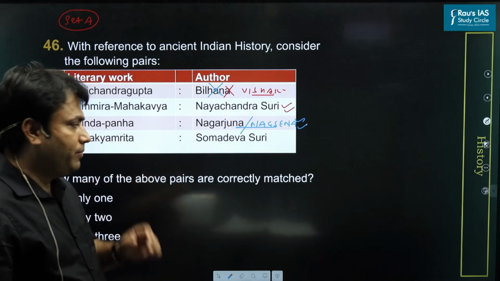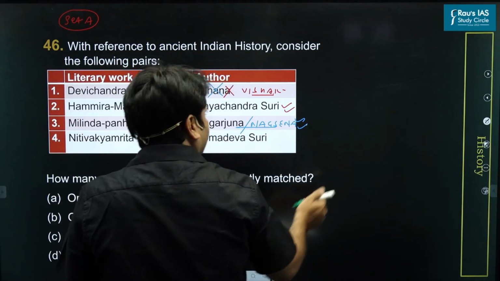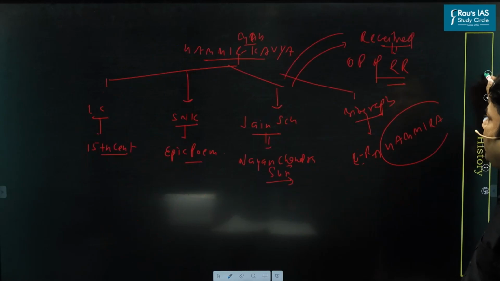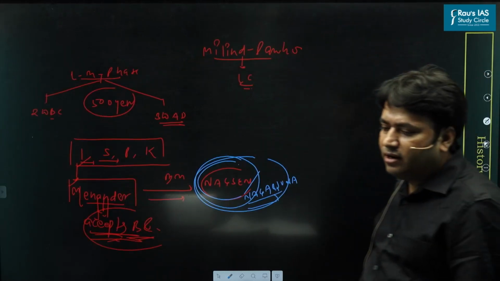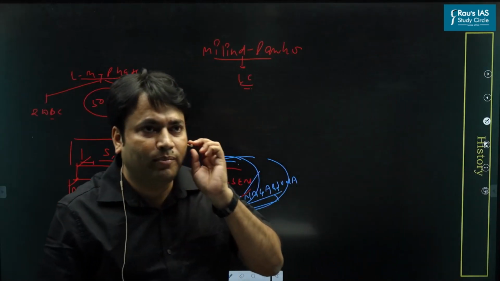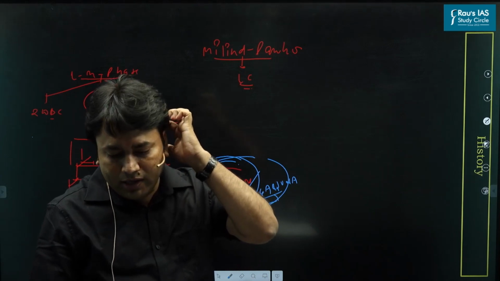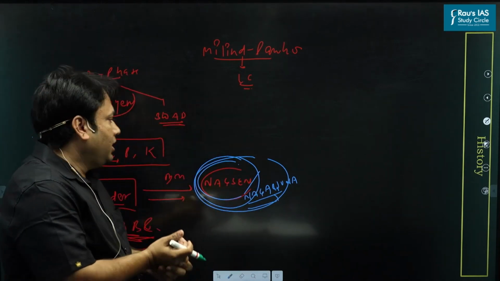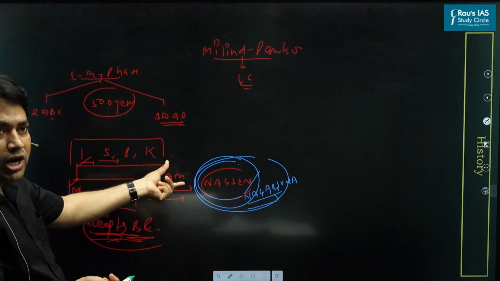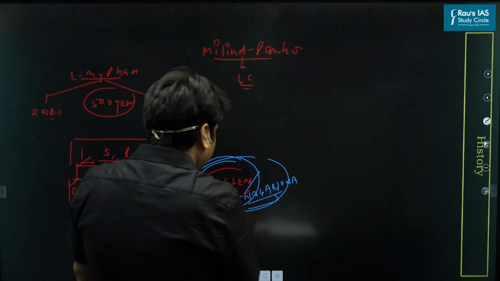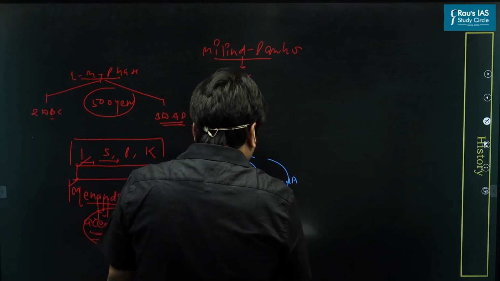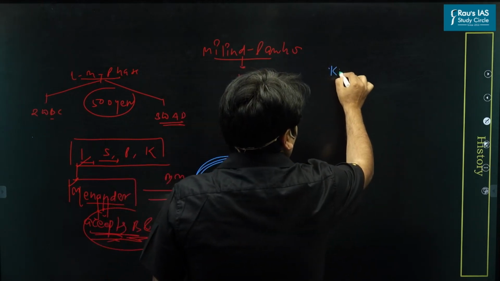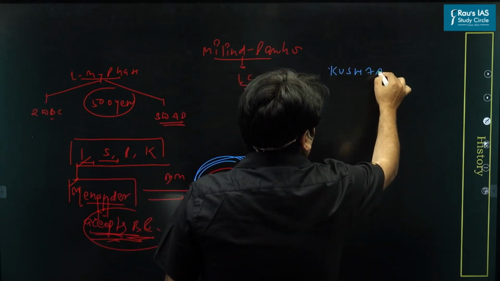Now let's discuss one important additional theme here, in Nagasen or Nagarjuna. This is very important to know. The four groups of foreign invaders I have discussed: Indo-Greek, Shak, Pahlav, and Kushan. Kushan are the last among them when we talk in chronological order.